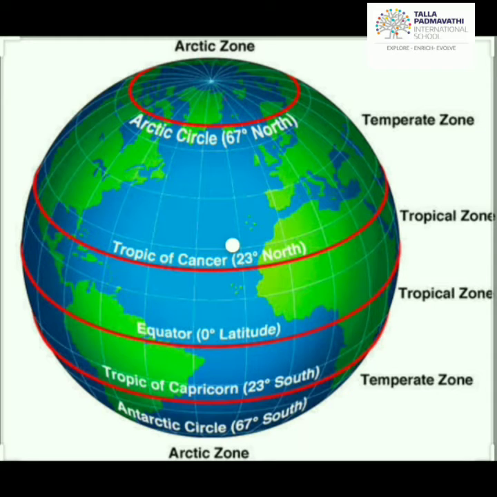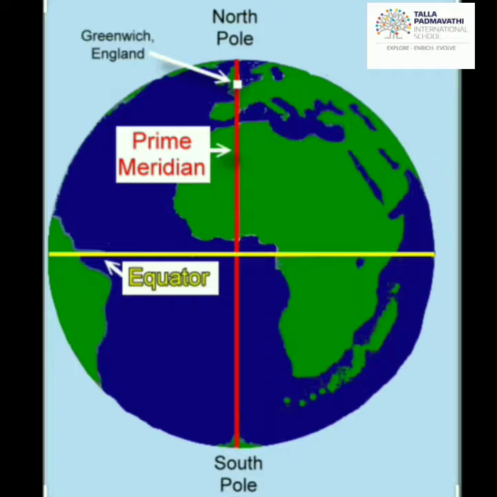Already we discussed longitudes and their degrees. Now let us know more about it in detail. A longitude is the angular distance of a place east or west of the prime meridian. Now what is this prime meridian? Already we discussed it in part 1, but it was brief information.